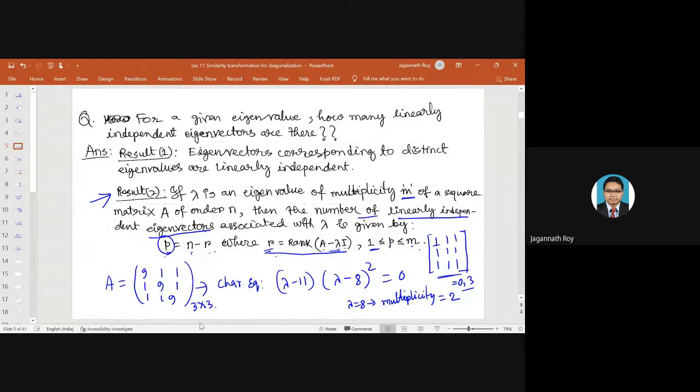Use the relation that lambda 1, lambda 2, and lambda 3 multiplied equals the determinant of A. When we have 2 rows equal, here 3 rows are equal, so the determinant will be 0, right? So 0 is definitely an eigenvalue. You have to think about the other. Just try to find the characteristic equation.